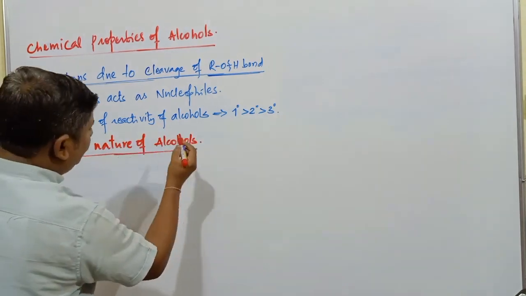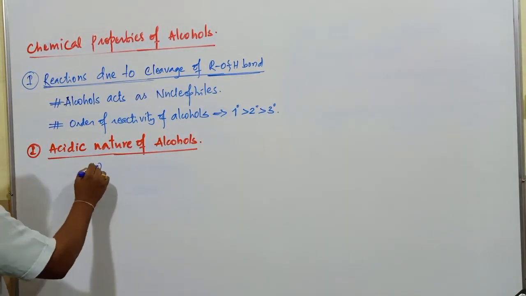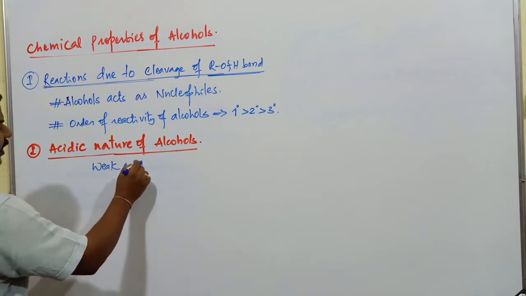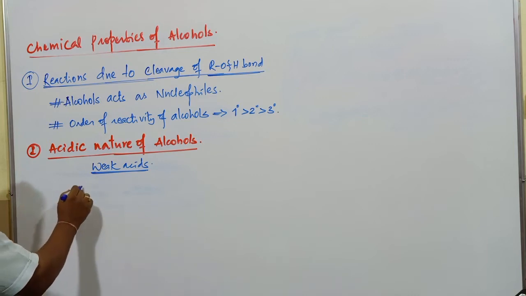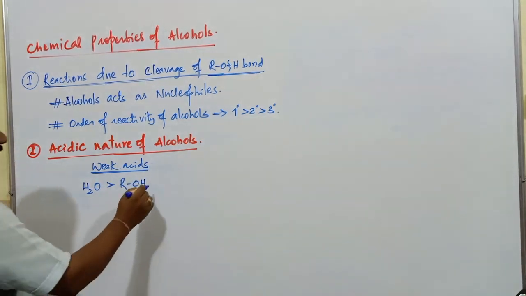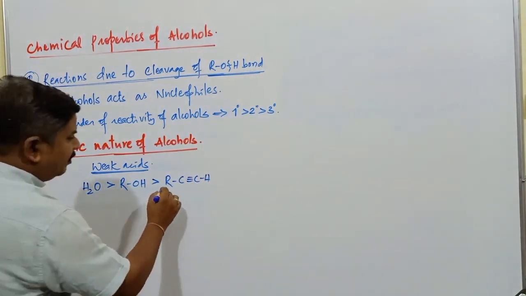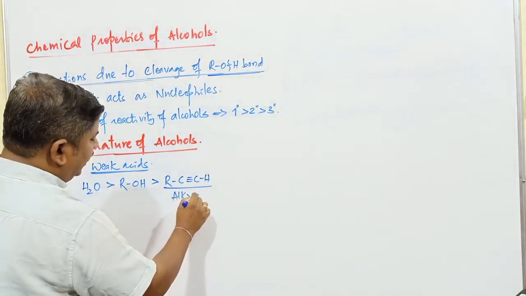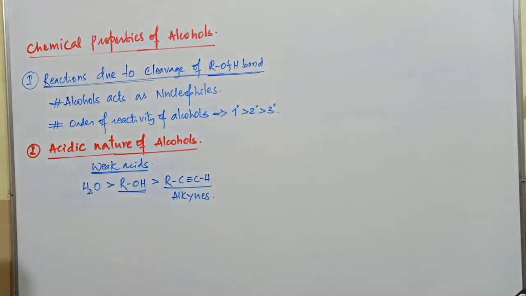In this acidic nature of alcohols, whether alcohols are acting as acidic compounds? Yes. Alcohols are considered as weak acids. These are considered as weak acidic compounds. If we compare the acidic nature of alcohol and some other compounds, generally water is a stronger acid when compared to alcohol, ROH, and this is found to be a stronger acid when compared to RC triple bond CH. So these compounds are commonly known as terminal alkynes. Compared to terminal alkynes, alcohols are stronger acids and water is found to be still stronger acid.